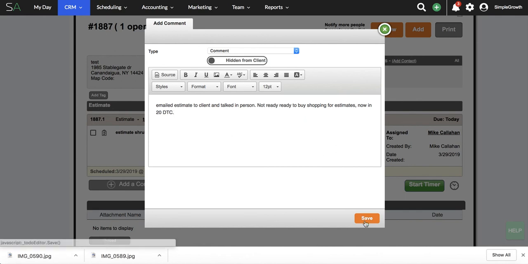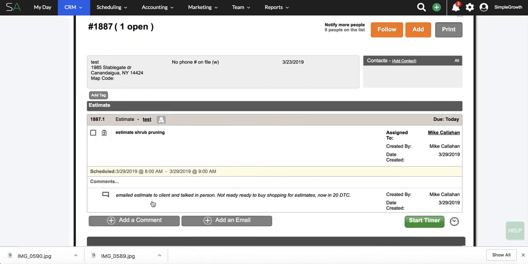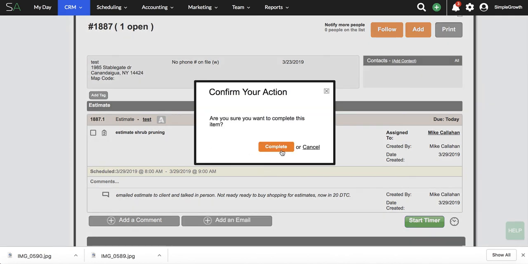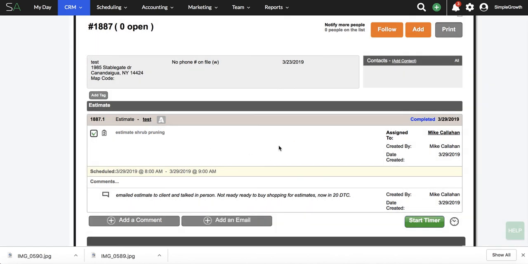But we're going to hit save here, and all the comments, or adding an email following up on this to-do. Maybe this to-do was a damage case. Maybe we broke a window. We have an internal audit trail of everything that's going on, and now we complete the to-do. So the main thing here is when you're setting up a to-do, it wants to be assigned to a specific person with a deadline, detailed instructions, and a to-do internally should not be completed without a note. So that's our internal audit trail, date and timestamp.